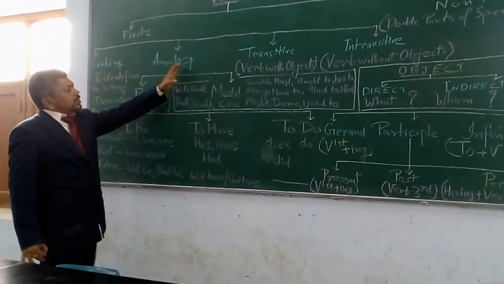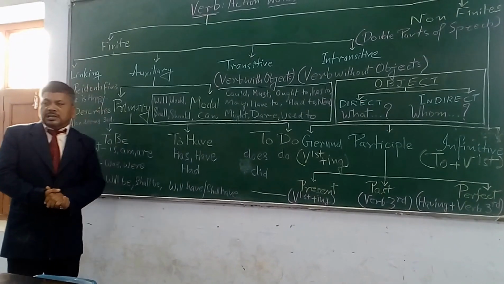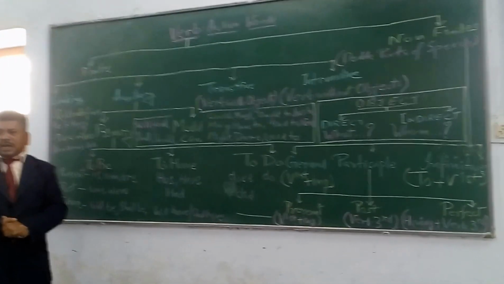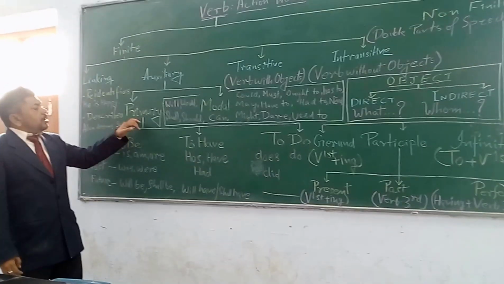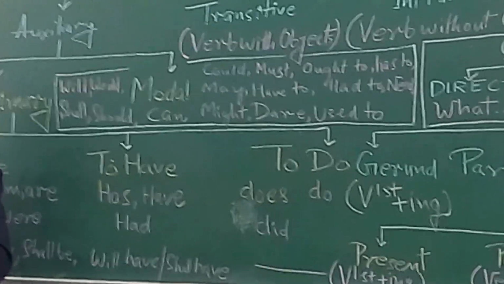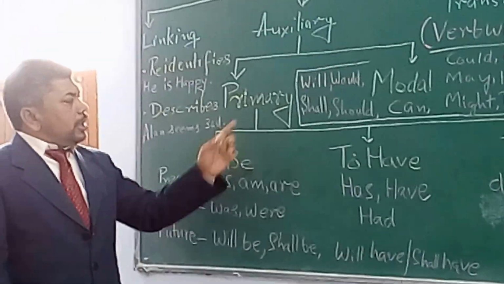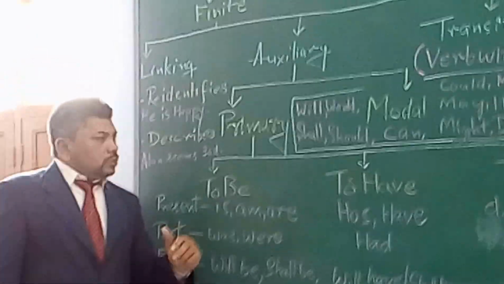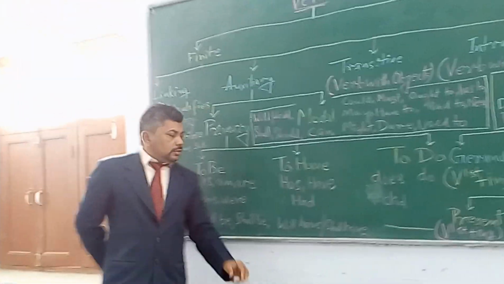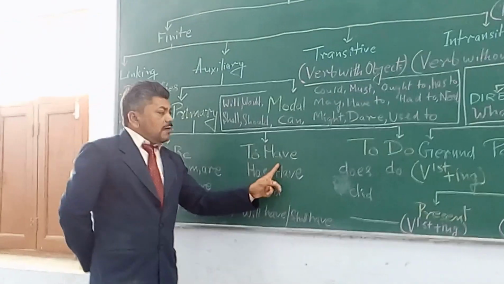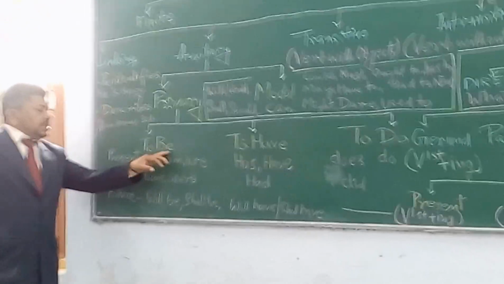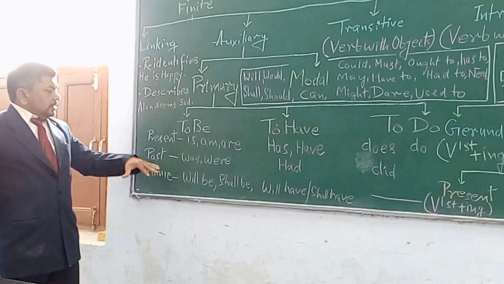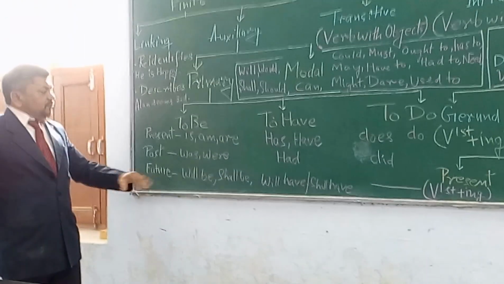Moving next to the auxiliary verb. Auxiliary verb can be categorized into two parts: primary auxiliaries and modals. Primary auxiliary can be divided into three major subdivisions: to be, to have and to do. Primary auxiliaries can function in present, past and future.